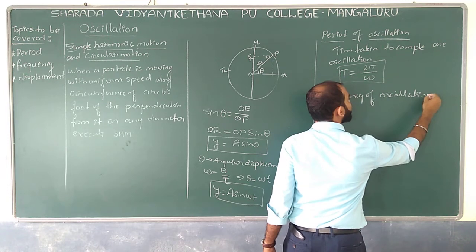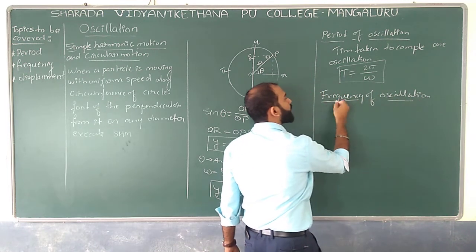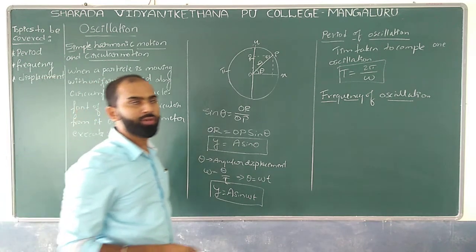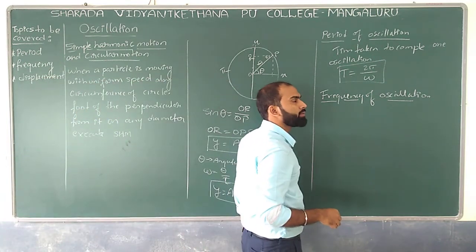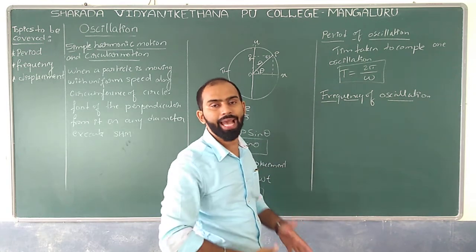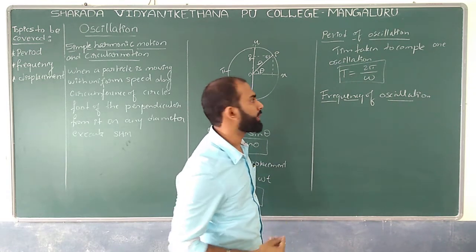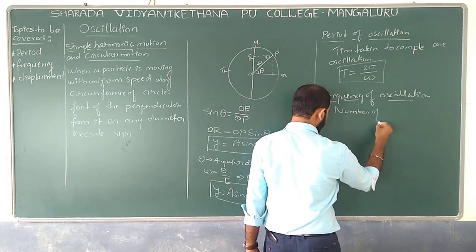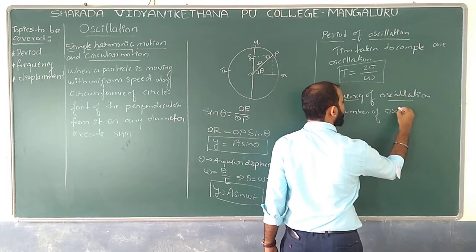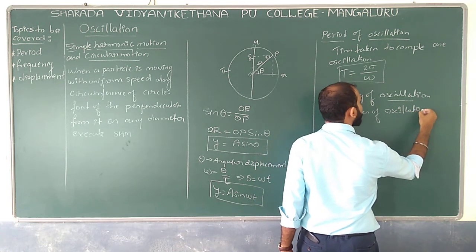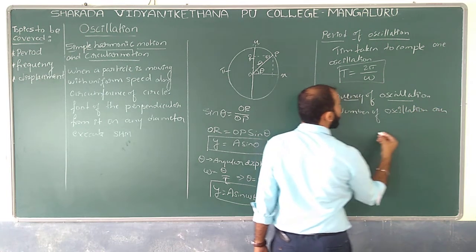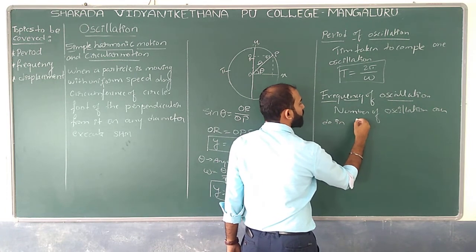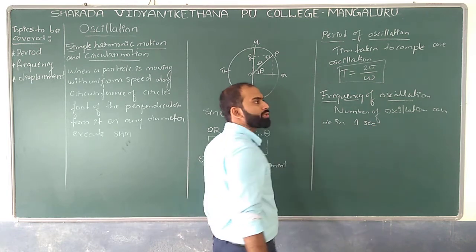The frequency of oscillation, we can call it the number of oscillations that can be completed in 1 second. The number of oscillations that can be done in 1 second is called what?